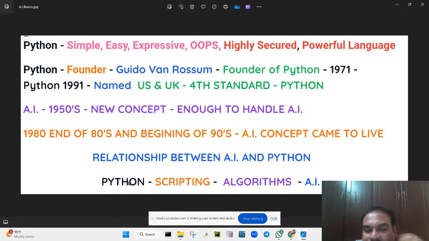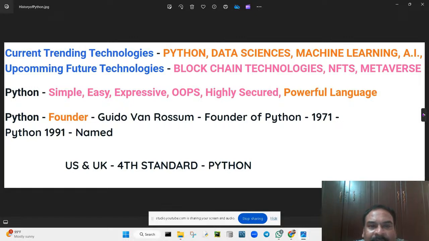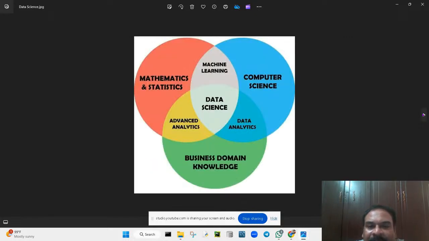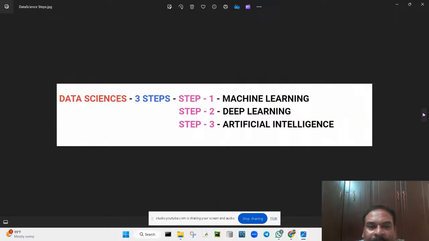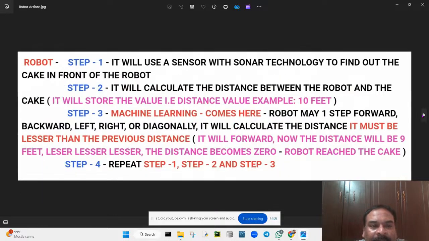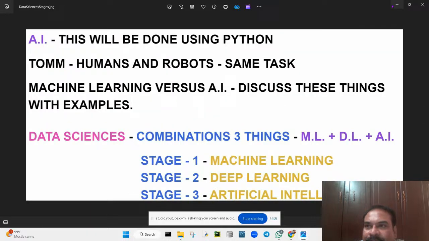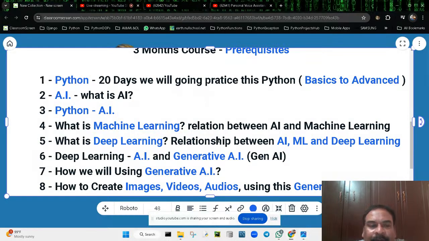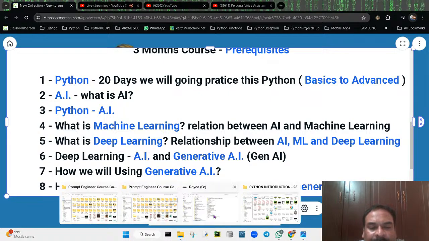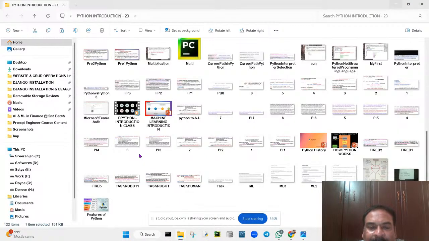Wherever we use Python, we are using artificial intelligence directly or indirectly, knowingly or unknowingly. Why? Because wherever we use Python, artificial intelligence is there. For example, in Google you can see artificial intelligence. I'm going to show you some examples in Google. So many examples are there in Google. Wherever we use Python, we are going to use artificial intelligence.